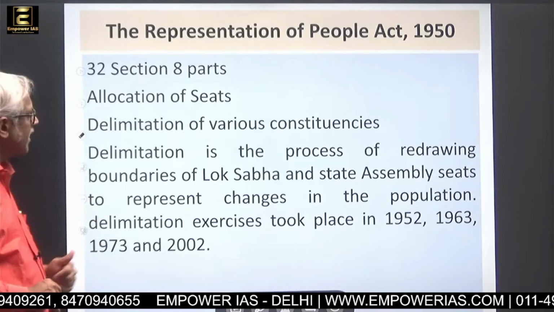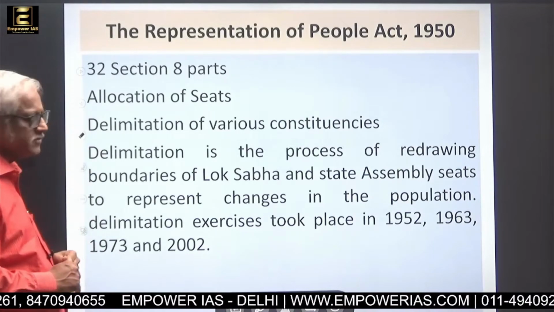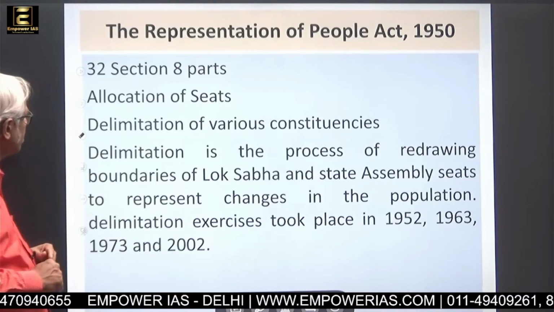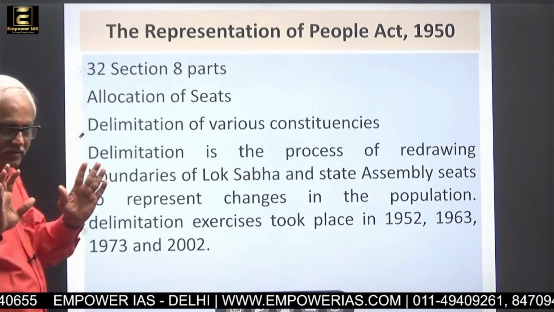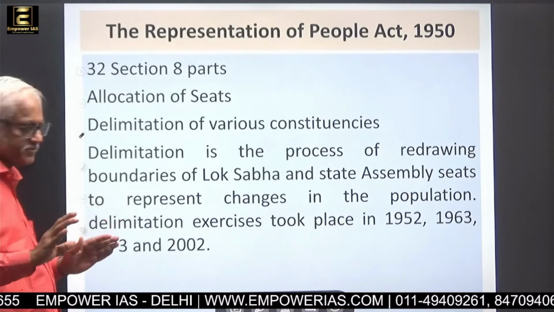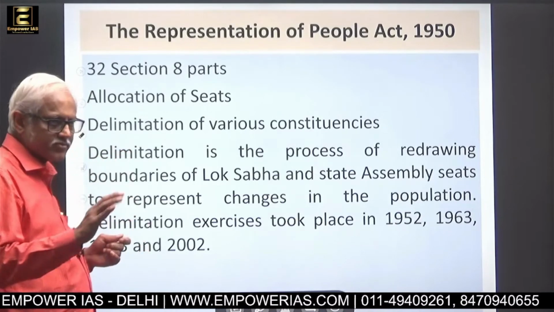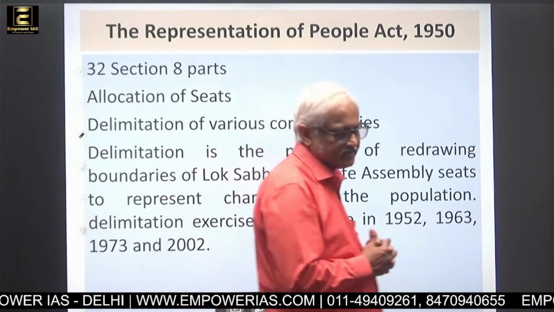The first act, 1950, has 32 sections and 8 parts, and it gives the number of seats, allocation of seats, and then delimitation of various constituencies. Because if you want to go for parliamentary elections, what do you require?